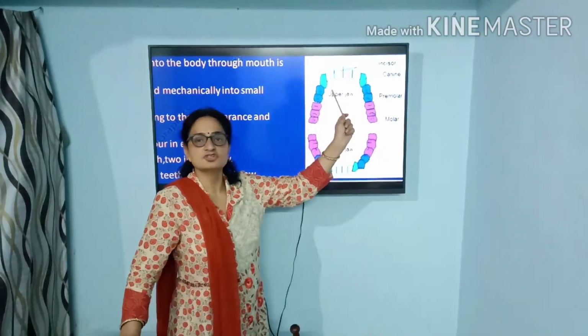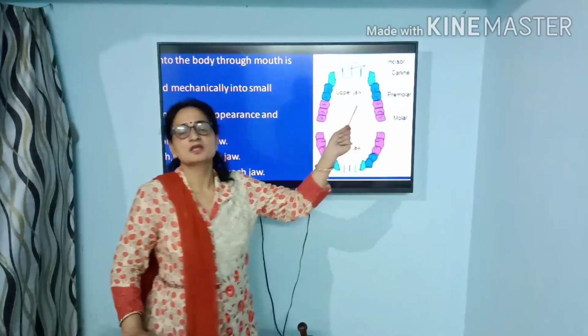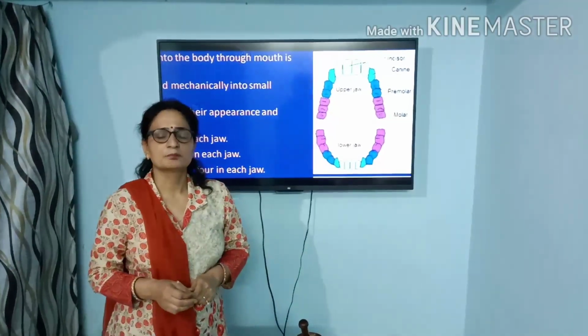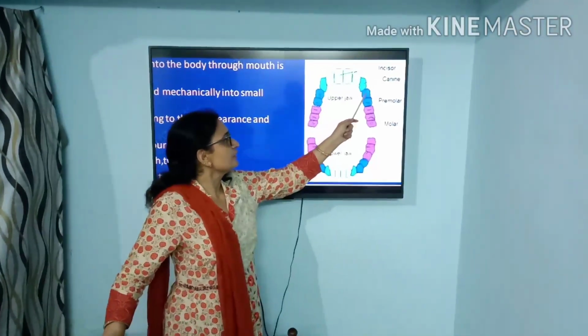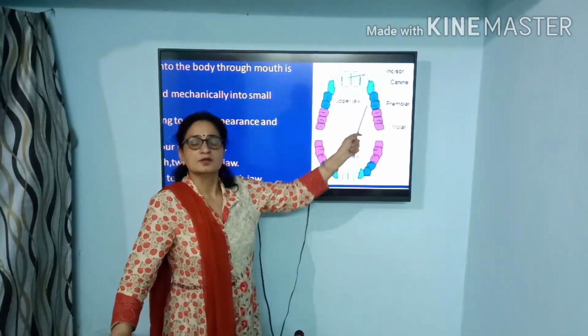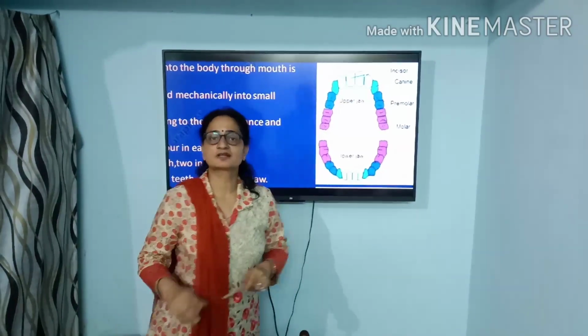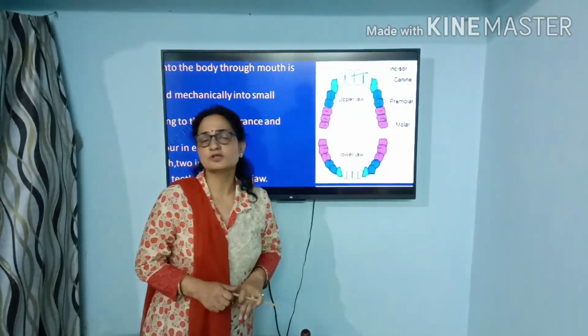These canines are very sharp teeth and they are well developed in carnivorous animals because they help in tearing of the flesh. Next we have premolars and molars. Premolars and molars are for grinding and proper chewing of the food.